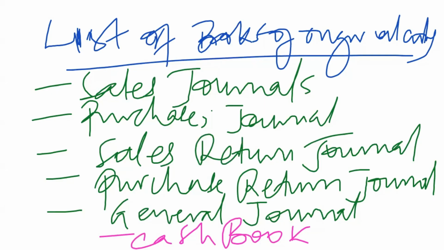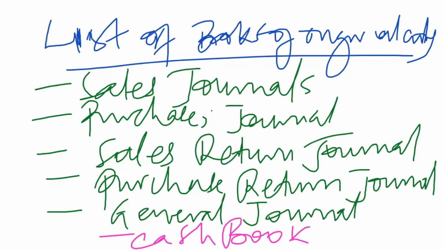But the other argument is that it belongs to the principal books because a cash book, even though it's a book of original entry, also follows a double entry system. Those principal books are there to execute the double entry system, and a cash book does that too. It executes the double entry system, which means that these first 5 books of original entry don't follow the double entry system, and that's the meaning.